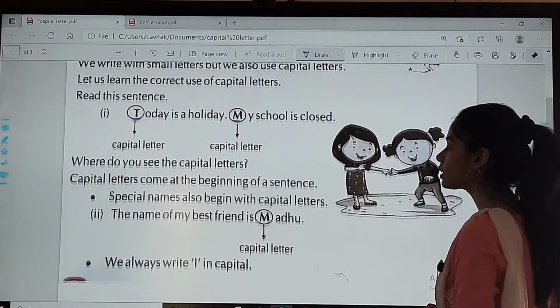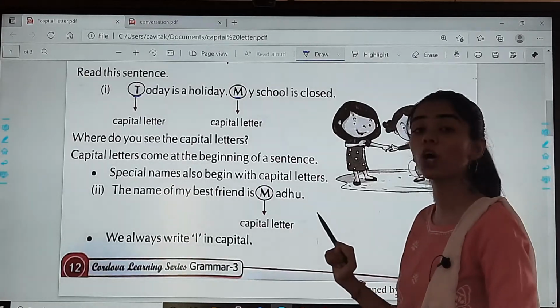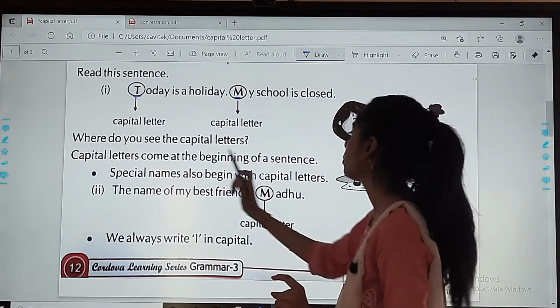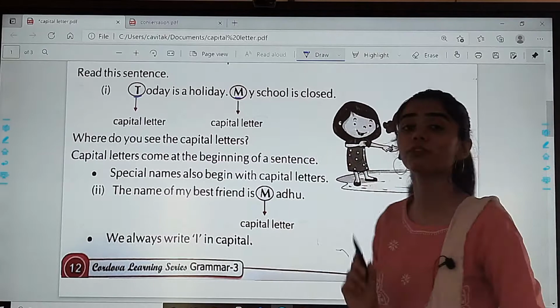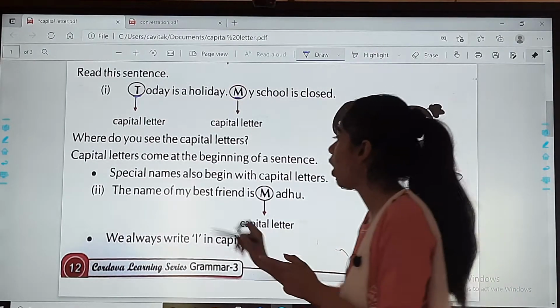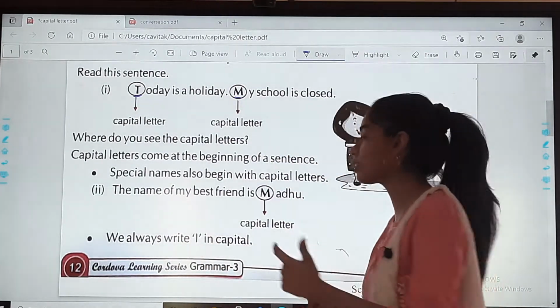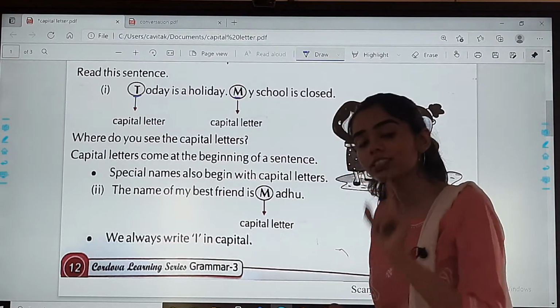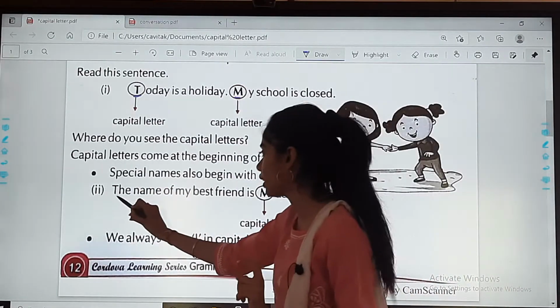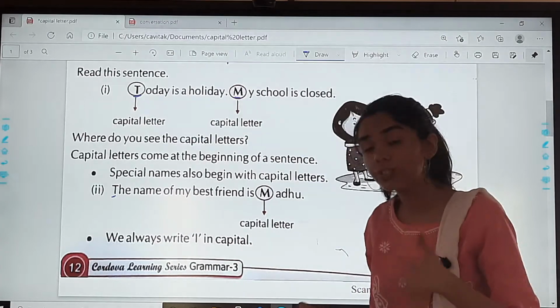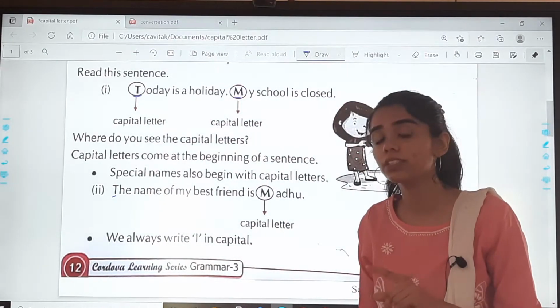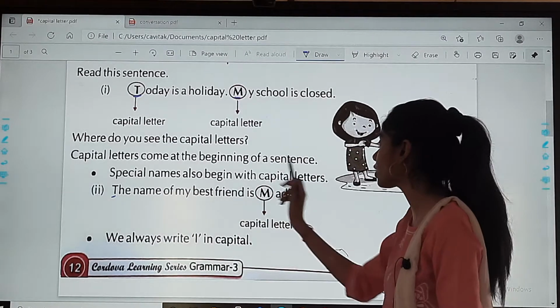Now, capital letters come at the beginning of a sentence. Special names also begin with capital letters. Other than the fact that every sentence starts with a capital letter, हम यहाँ पे तो use करते हैं, but उसके अलावा भी we use capital letters for special names.